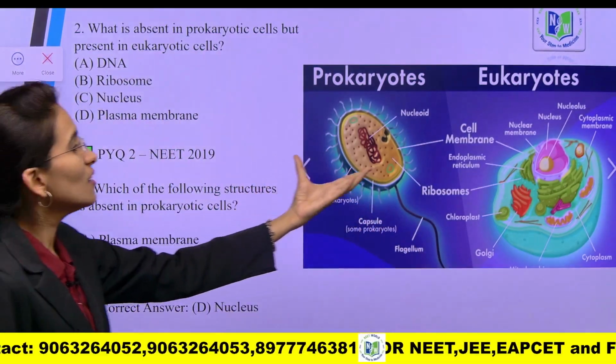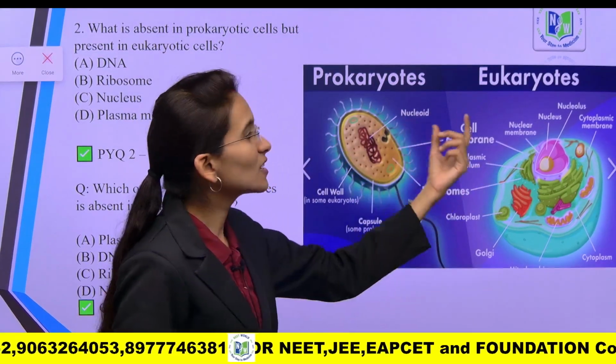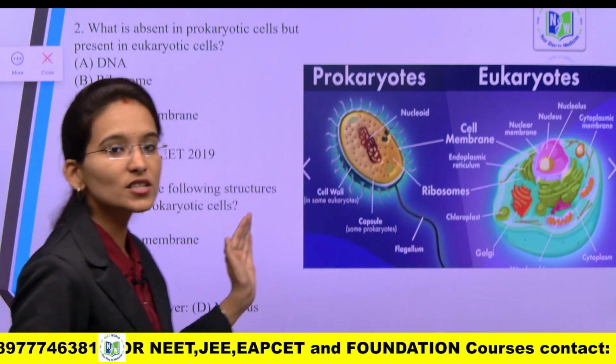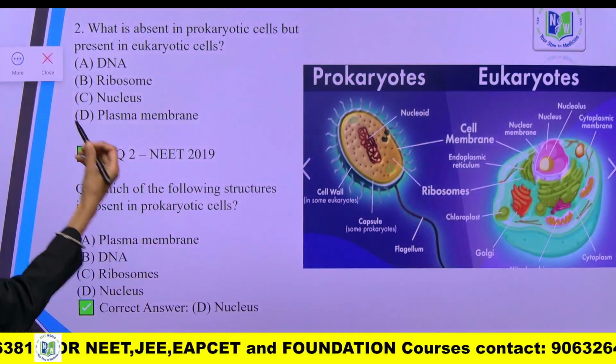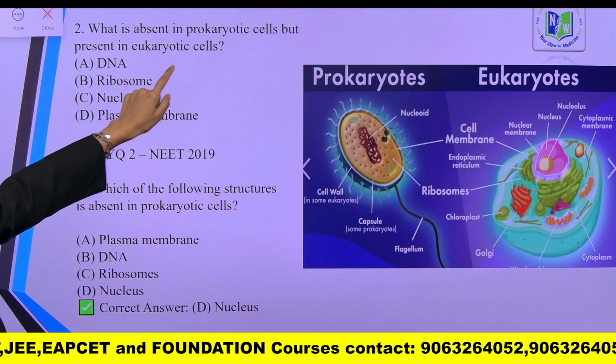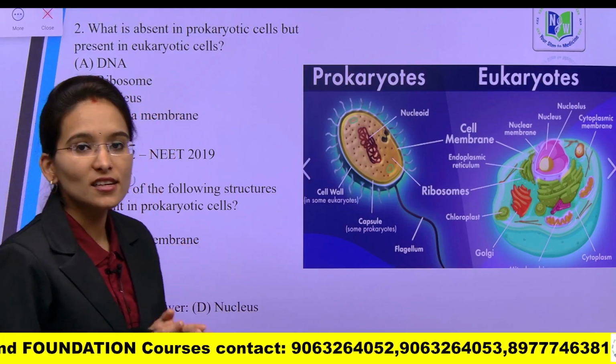This is the given slide. The given picture is the prokaryotic cell and the eukaryotic cell. Based on this we have 2 questions here. This is the foundation question of biology class 9. What is absent in prokaryotic cells but present in eukaryotic cells?